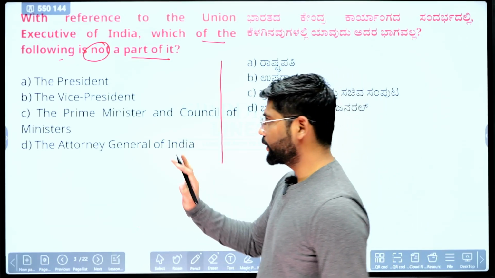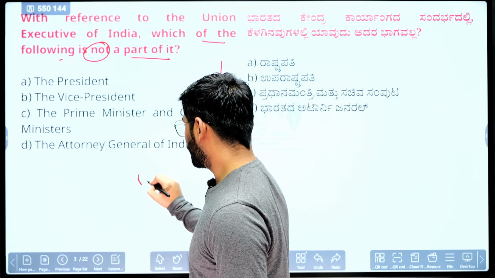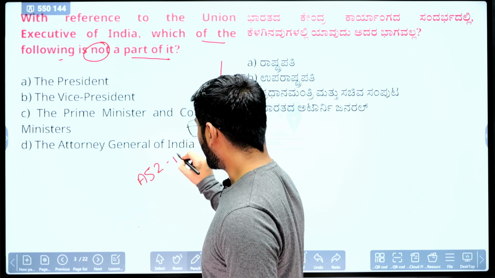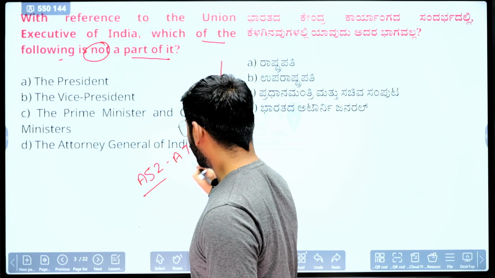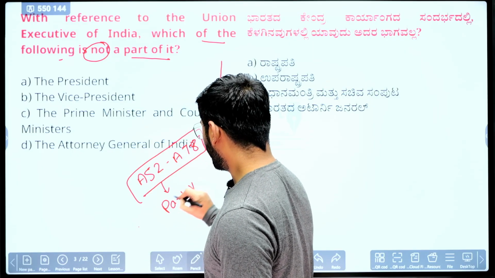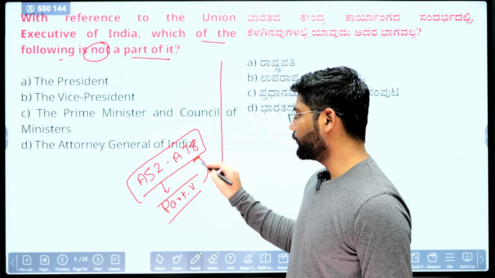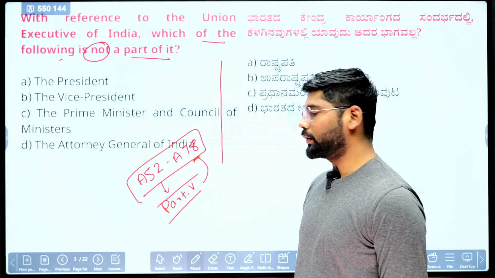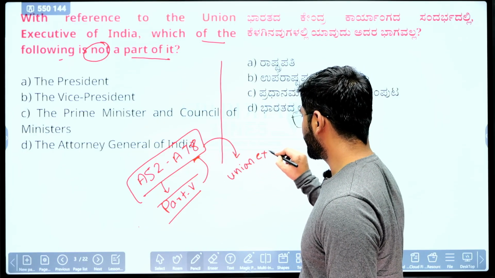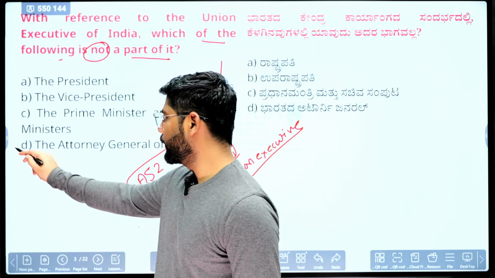Okay, we'll see, but before going to the answer, I will give you some facts. The Union Executive is covered in Article 52 to Article 78, and these articles form Part 5 of the Indian Constitution. In Part 5, the articles from 52 to 78 talk about the Union Executive.